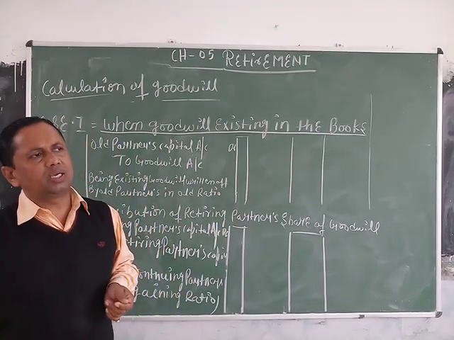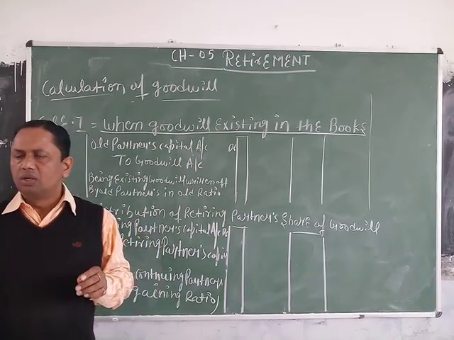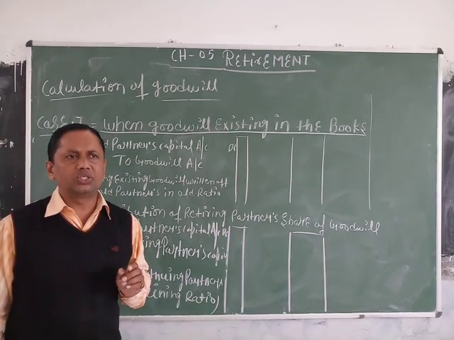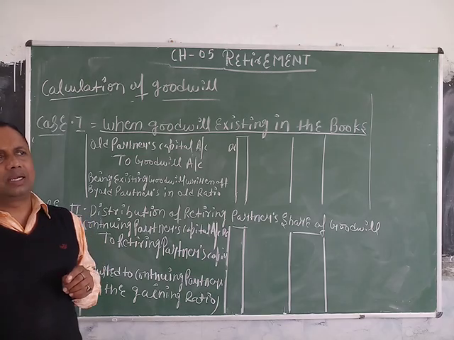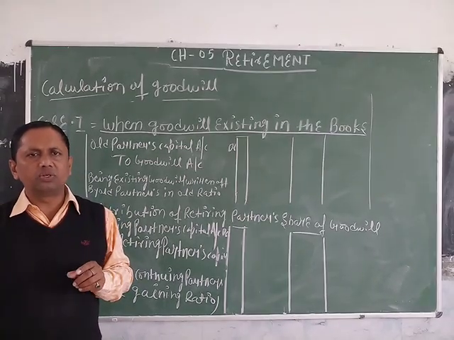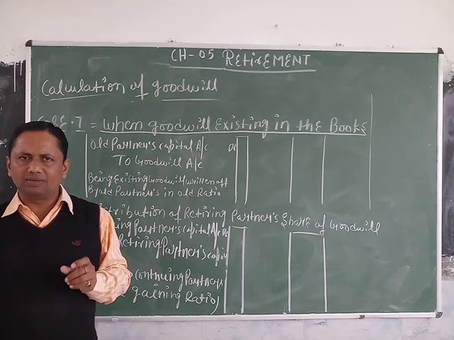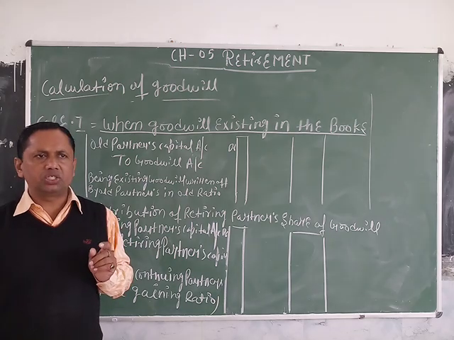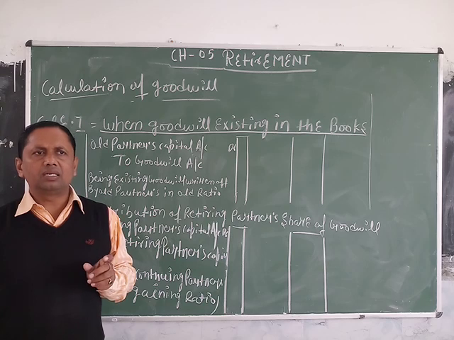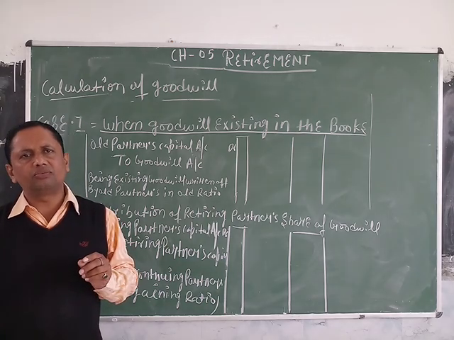At the time of the retirement, always the value of the firm's goodwill is given. While the firm's goodwill is given, first of all we calculate the retiring partner's share. After that, we calculate the retiring partner's share of goodwill: the retiring partner's share multiplied by the firm's goodwill gives the retiring partner's share of goodwill.